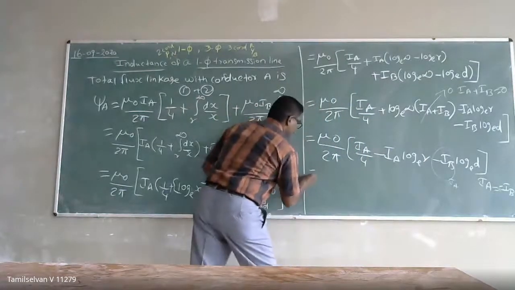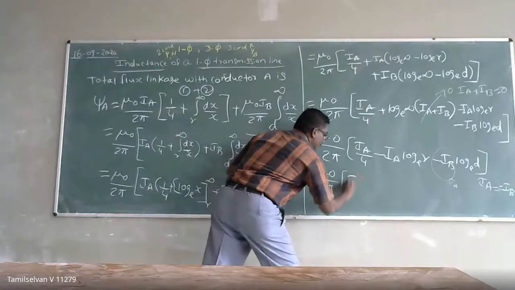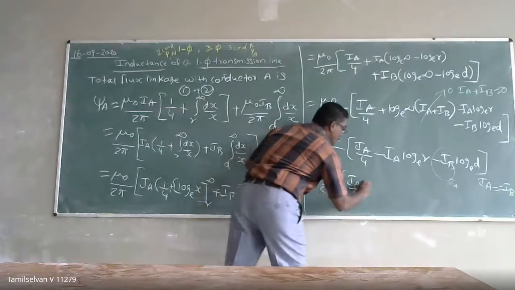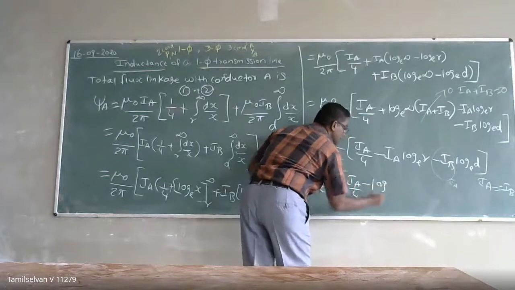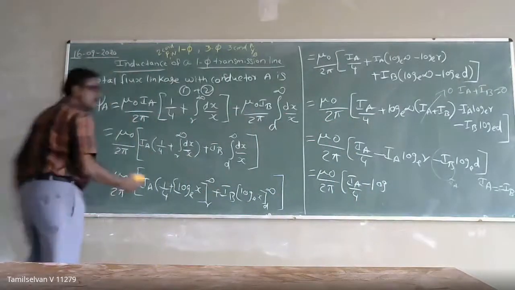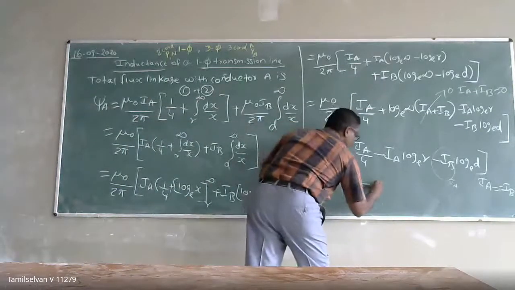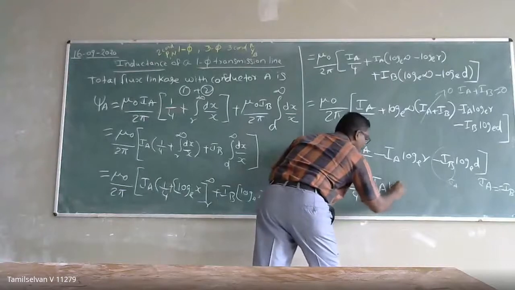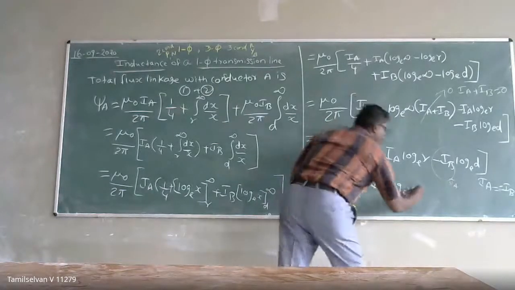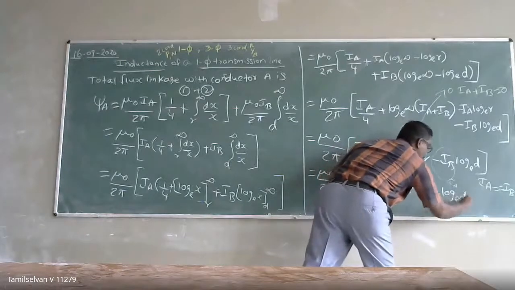So it means mu naught by 2 pi, IA by 4 minus IA log base e of r plus IA into log base e of d.